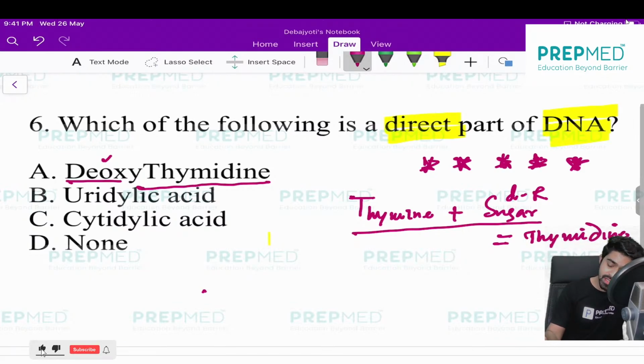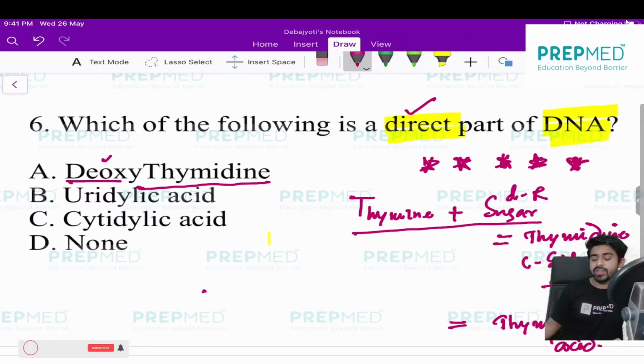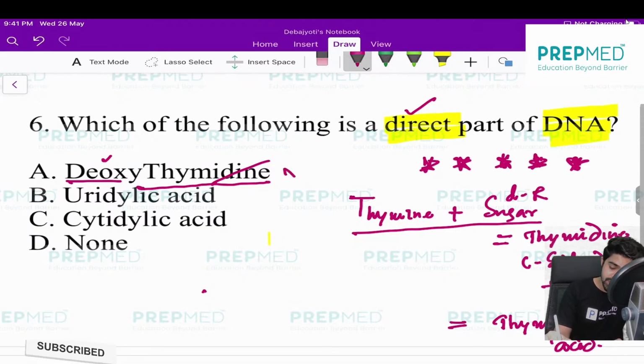Now you tell me, it's your nucleoside. It's not nucleotide. I'm writing in short, it's only nucleoside. So is it a direct part? No, it's an indirect part because we have to also add phosphate to it. And when we add phosphate to it, it won't be thymidine, it would be thymidilic acid. So the correct answer is not thymidine, it is thymidilic acid. So this option is actually wrong.